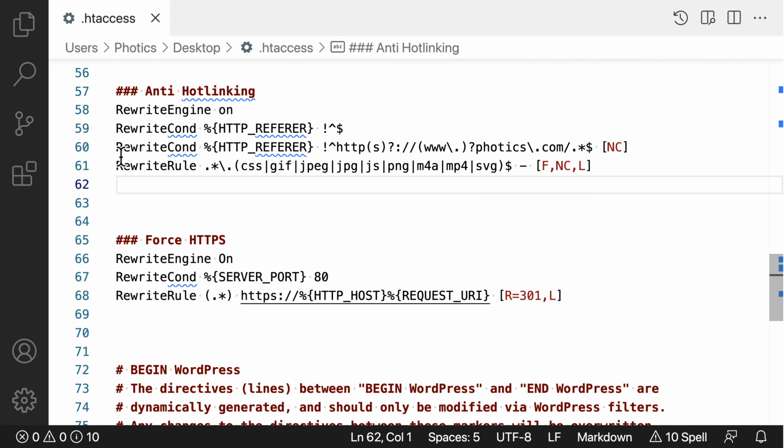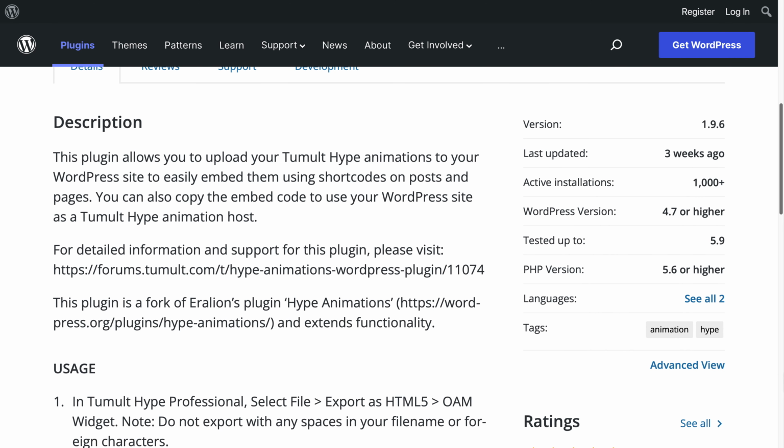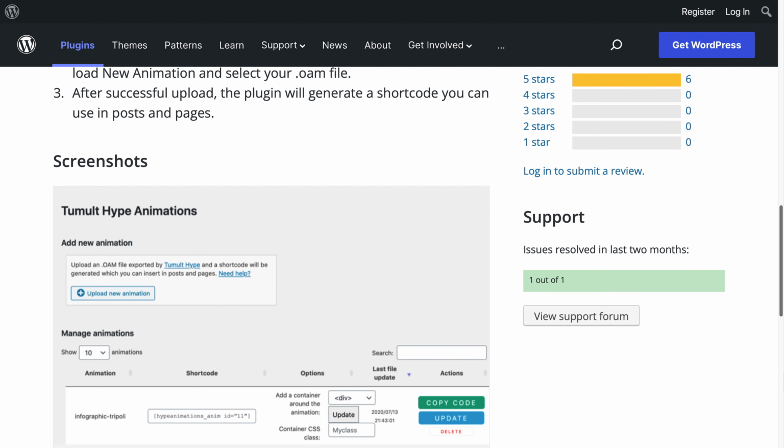Well, since I'm running Apache, I use an htaccess file with a rewrite condition to block hot linking. It basically says that if the website is not photics.com, then don't allow the following file types to be loaded. But what to do if you're not running Apache, or what to do if you don't have such access to the web server? That's not too difficult of a scenario to imagine. Perhaps you're just using Tumult's WordPress plugin to upload Hype projects. That's what this video is about.